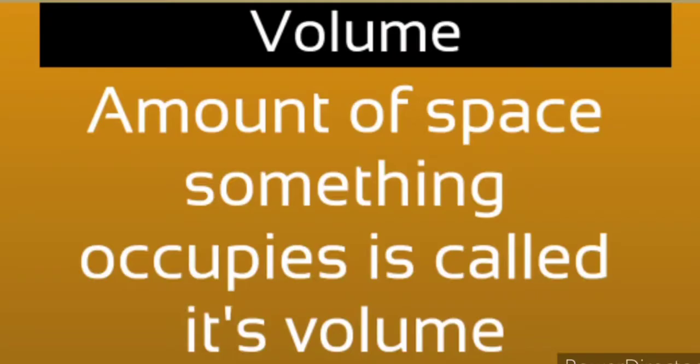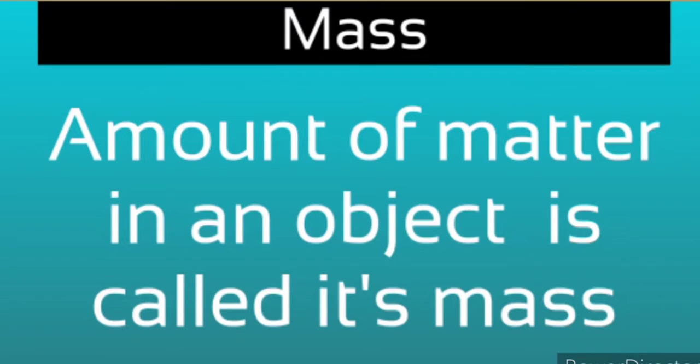All materials are alike in two properties. First, materials have a mass, and second, materials occupy volume, or space. The amount of space something occupies is called its volume, and the amount of matter in an object is known as its mass. So any material that we talk about will have a mass and will occupy a volume.